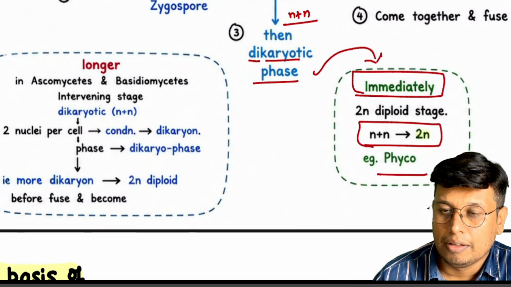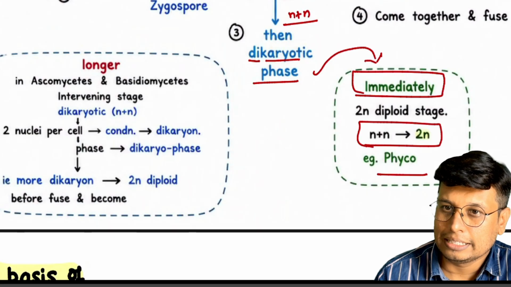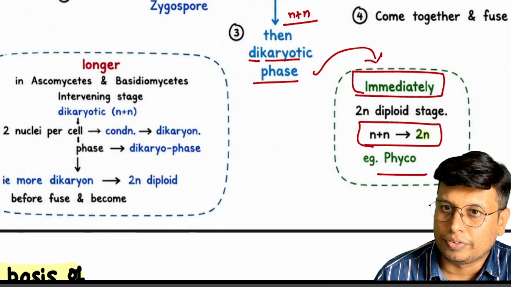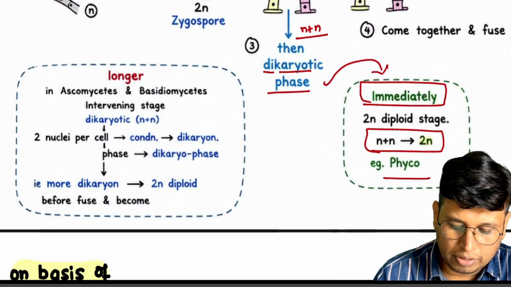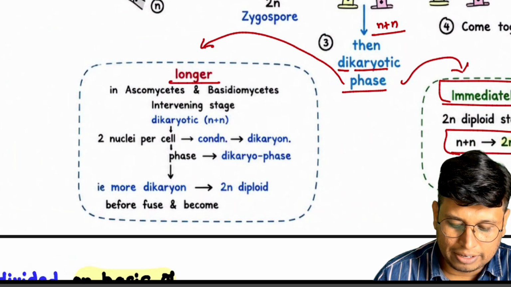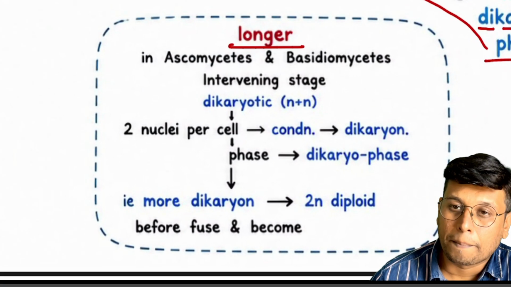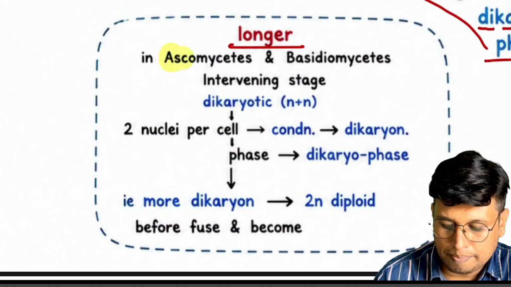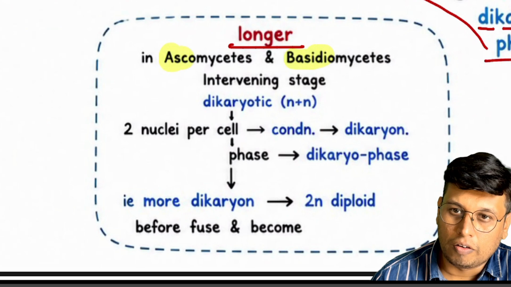Remember, Phycomycetes have coenocytic hyphae and their dikaryotic phase is very short-lived, or they fuse immediately. Where the dikaryotic phase is extended, much longer, it is in Ascomycetes, pay attention here, and Basidiomycetes.